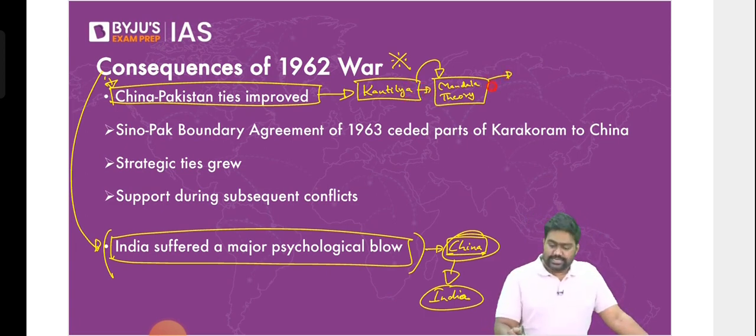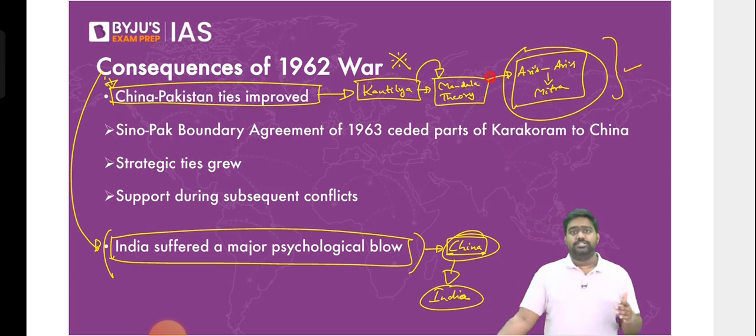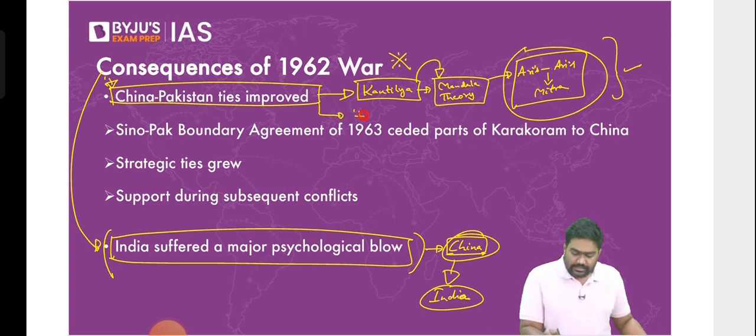Under the Mandala theory, Kautilya said, Ari's Ari is a mitra, meaning your enemy's enemy is a friend. This is a classic geopolitical strategy. You build friendly relations with your enemy's enemy, with your Ari's Ari. For example, India built very close relations with the Afghan government, which was a hostile threat as far as Pakistan is concerned. Pakistan has been opposed by both India and the Afghan government when the Afghan government was present. It was natural for India and the Afghan government to align together to counter Pakistan. Similarly, Pakistan and China aligned against India following the war.